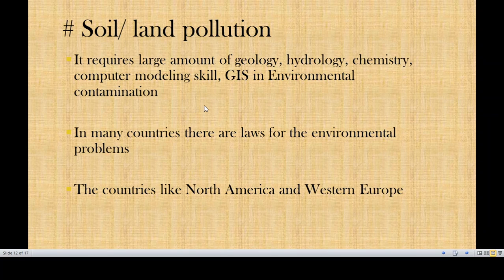For example, a system like GIS is one of the systems for understanding soil contamination or environmental contamination, which is used by countries like North America and Western Europe.